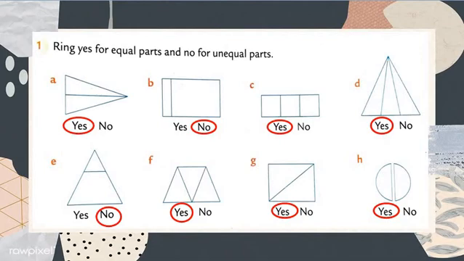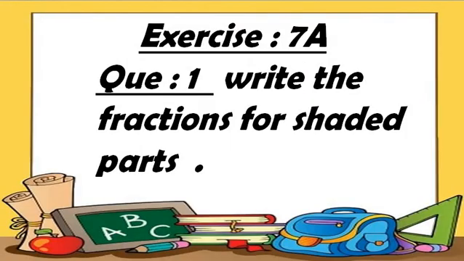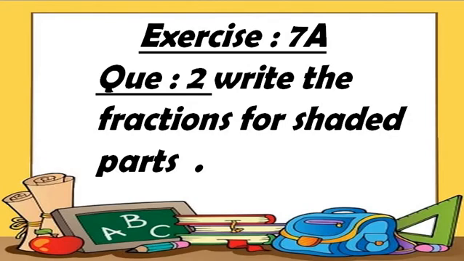Now we move on to the next question. Question number 2, my dear students. Question number 2 is: write the fraction for the shaded parts. Exercise number 7a, question number 2, write the fraction for the shaded part. It means we have to write only the fraction of the shaded, or colored, parts.